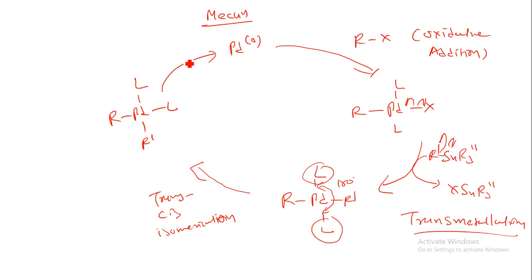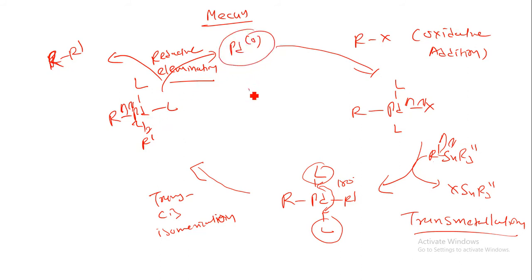Now by the reaction of the reductive elimination, what will happen? This bond will be broken down. So here we can have a free radical, this is free radical, this is free radical, this is free radical. These two free radicals will attach over here. They can form R and R dash group. Now this palladium is again having zero oxidation state. So this is known as Stille coupling reaction.